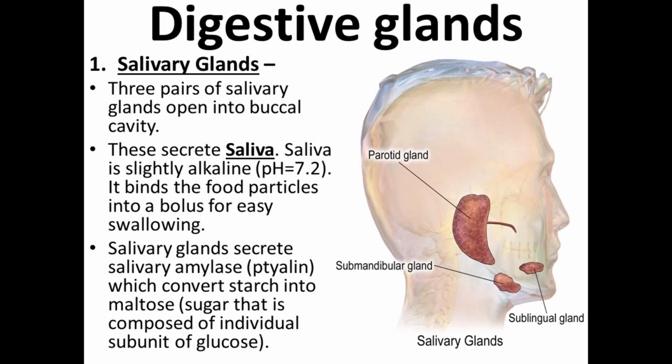The salivary glands secrete the salivary amylase enzyme, which is also known as ptyalin. It converts the starch into maltose. Maltose is a sugar which is composed of individual subunits of glucose. So the saliva is secreted by the salivary glands, and this saliva contains the enzyme salivary amylase, which helps in the digestion of the carbohydrate. This salivary amylase starts the digestion of the carbohydrate from the mouth.